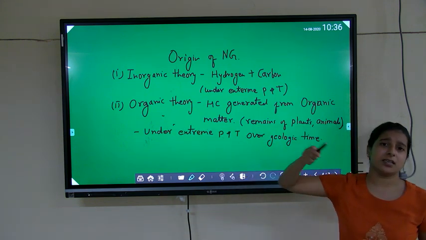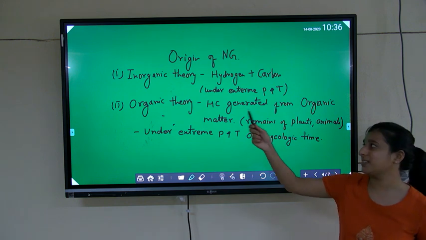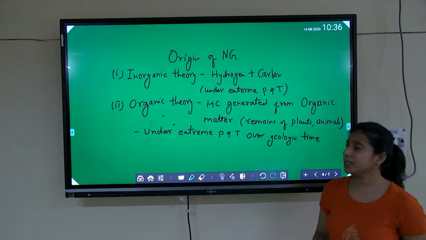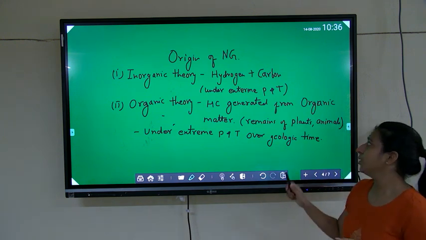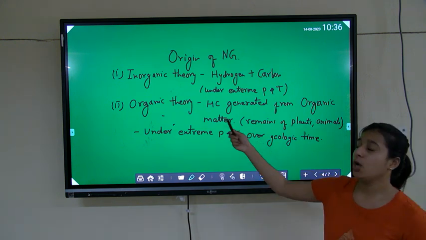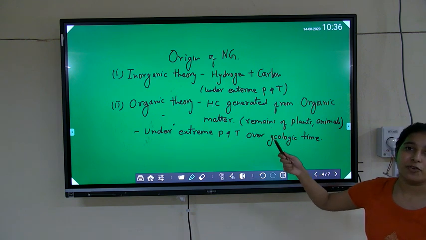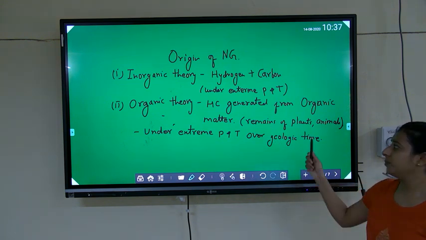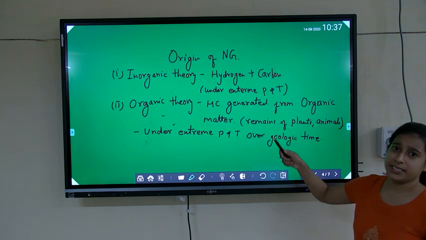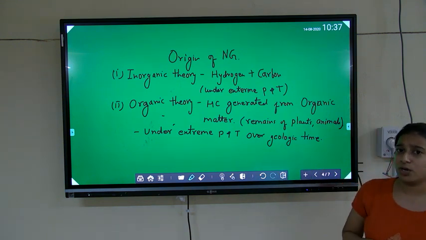The organic theory is mostly accepted worldwide. According to this organic theory, hydrocarbon is generated from organic matter, like remains of plants, dead animals, and fossils. They get deposited under the surface of the earth.